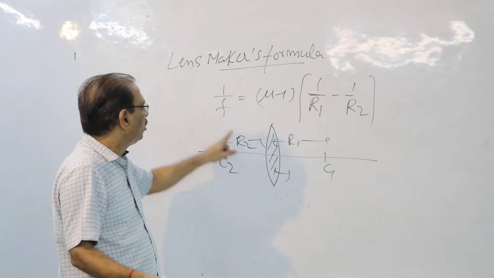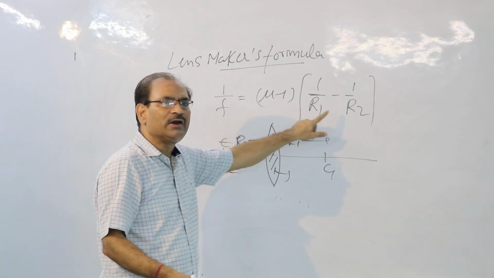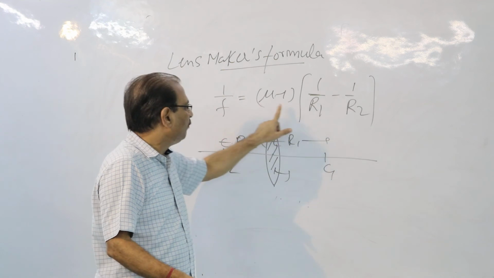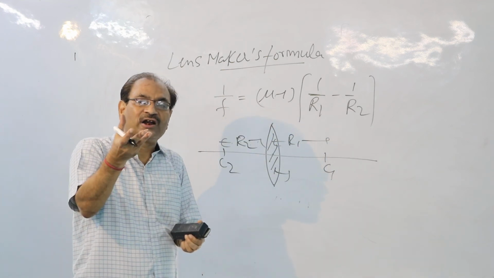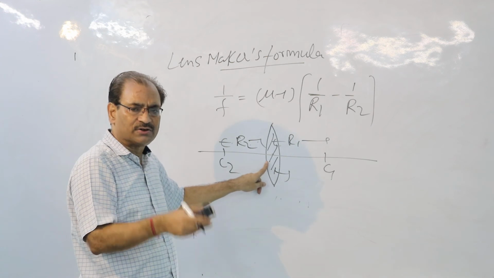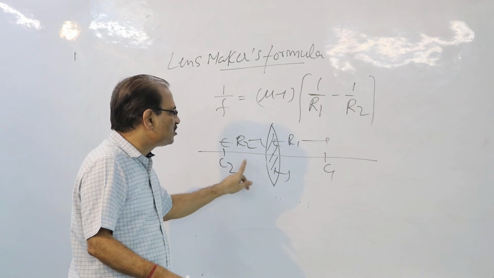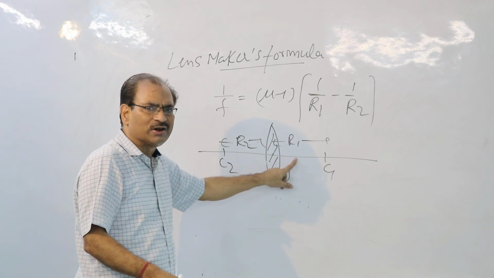Look carefully, f depends upon three things: mu, R1 and R2. Three things. Mu means the type of lens, the type of glass you will be using in the manufacturing of these lenses, convex or concave. And R1, R2, these are the radii of curvature of both the sides.